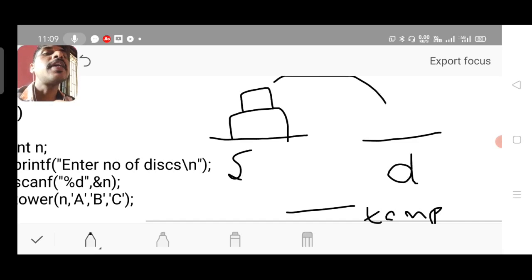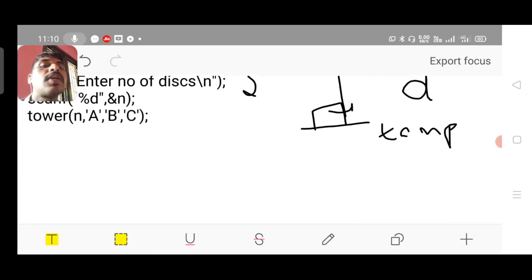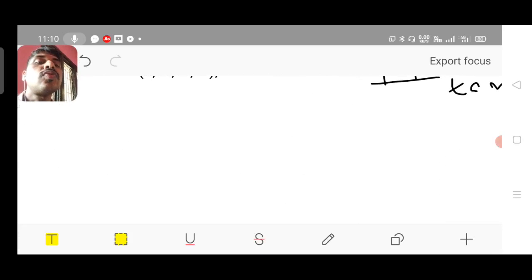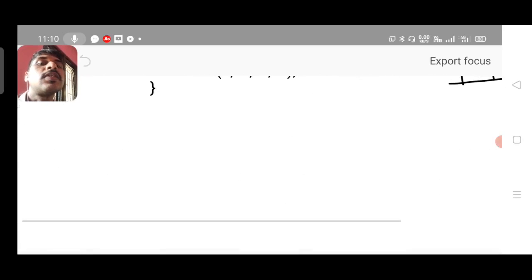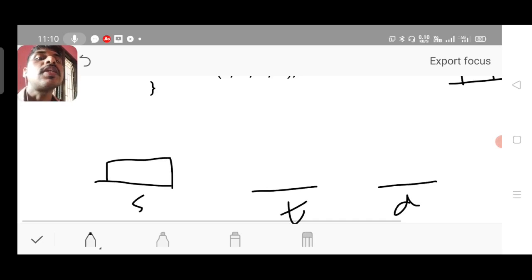Destination and temp, both locations are empty. I'll take the smaller disk and place it either on temp or on destination. Better I'll keep it on temp. So the smaller disk will be placed on temp. This is the first step. After placing the smaller disk on temp, source contains the larger disk, the smaller disk is on temp, and destination is empty.